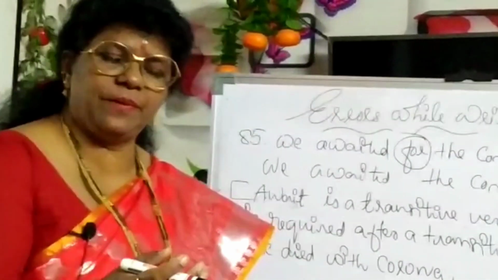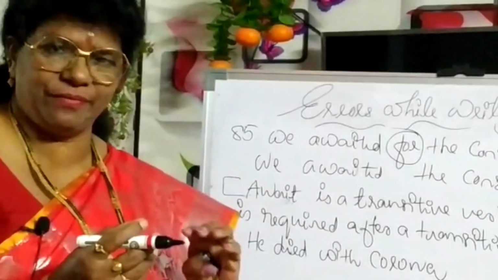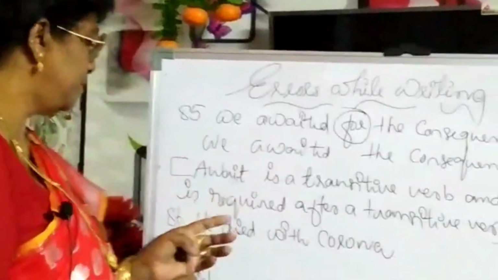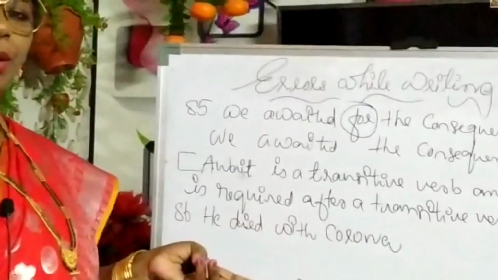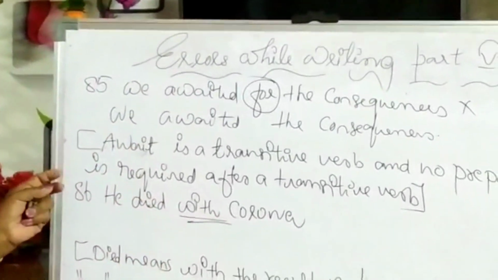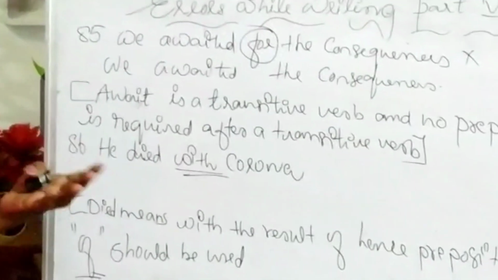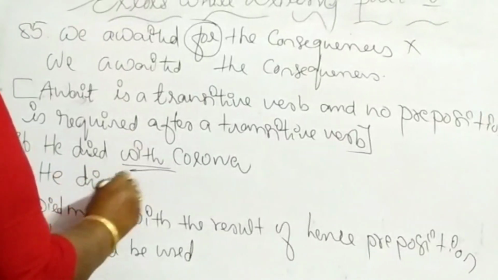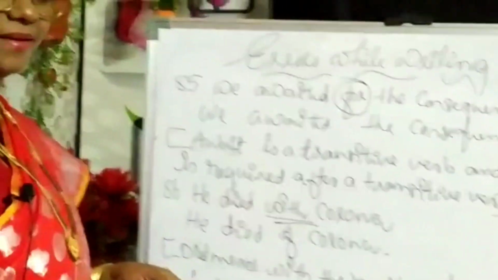What is a transitive verb and where can we use it? I told you already when we discussed active and passive voice. I hope you all remember that. He died with cholera. He died with corona. Here, this is the wrong preposition. Died means with the result of, hence the preposition of should be used. So, he died of corona. Okay?